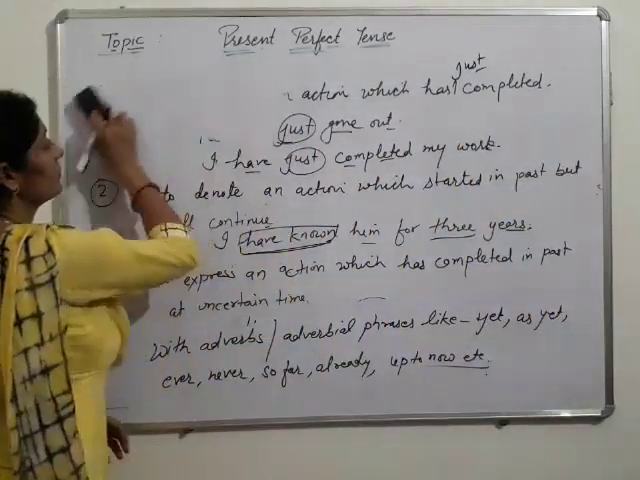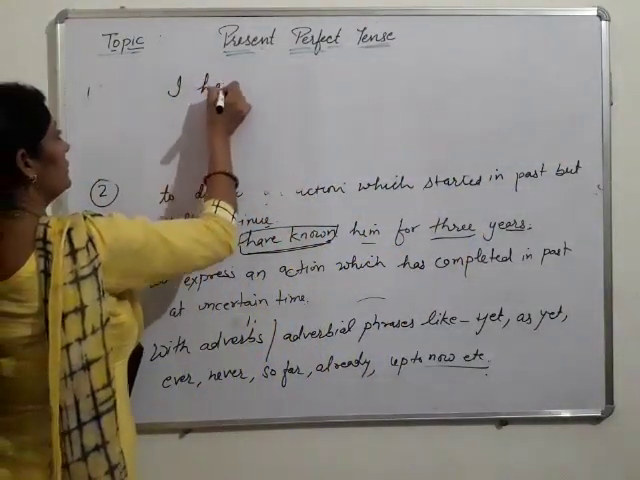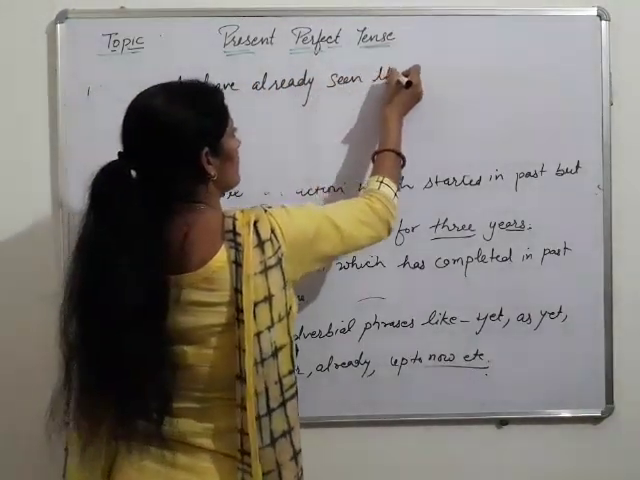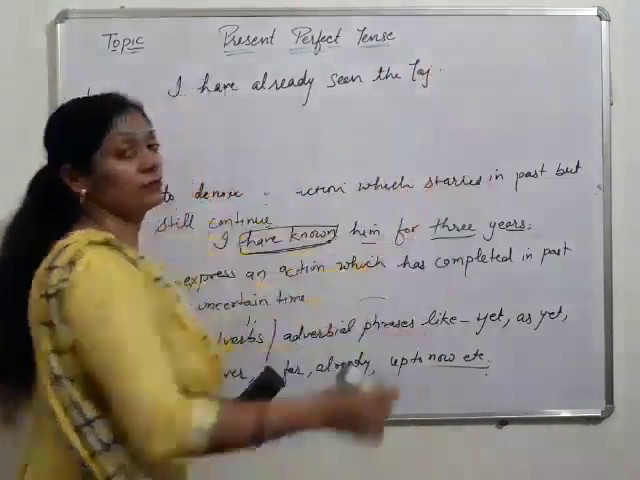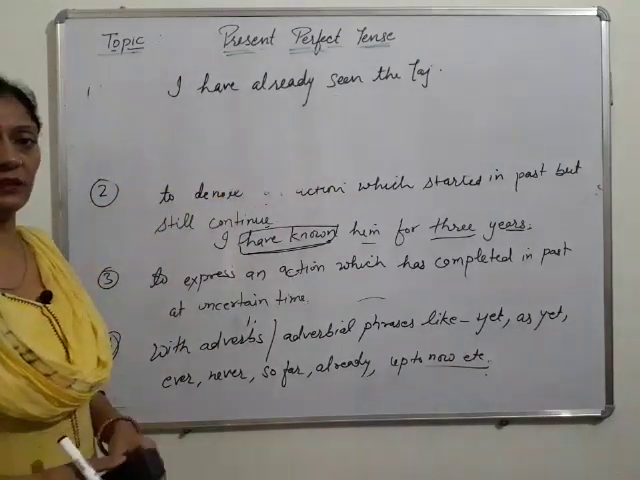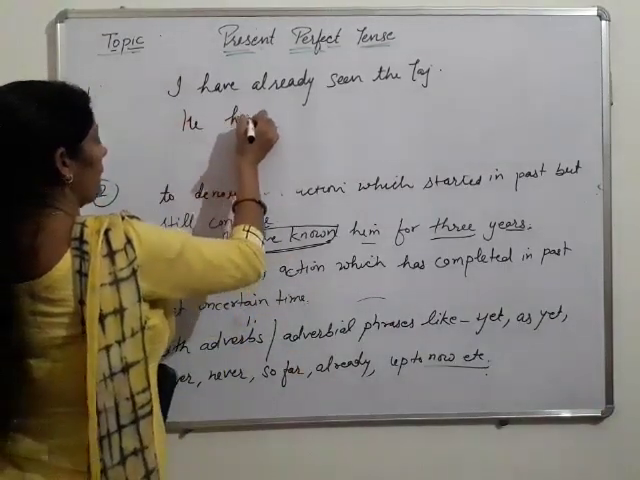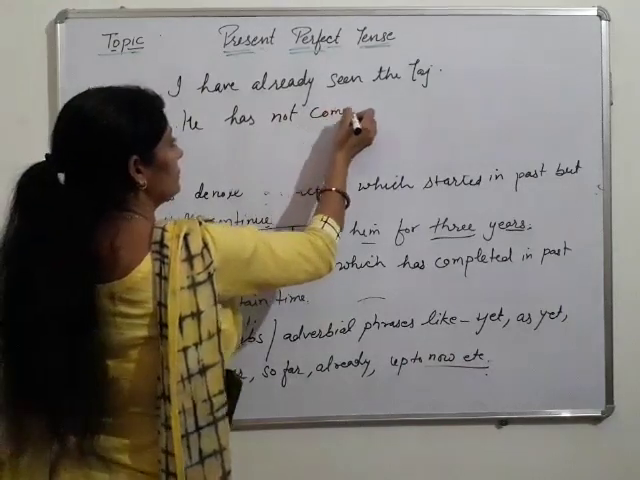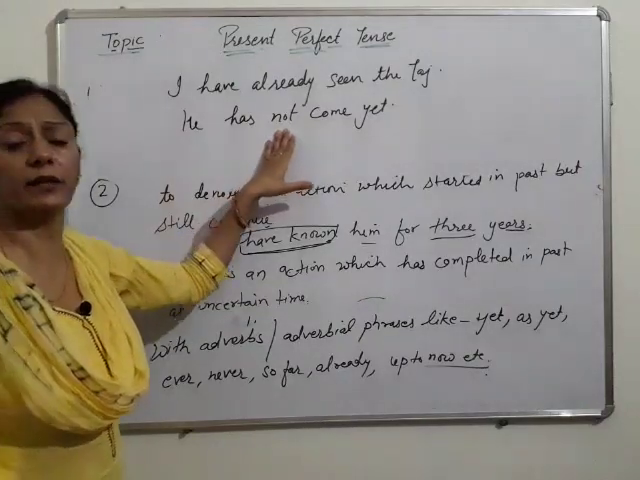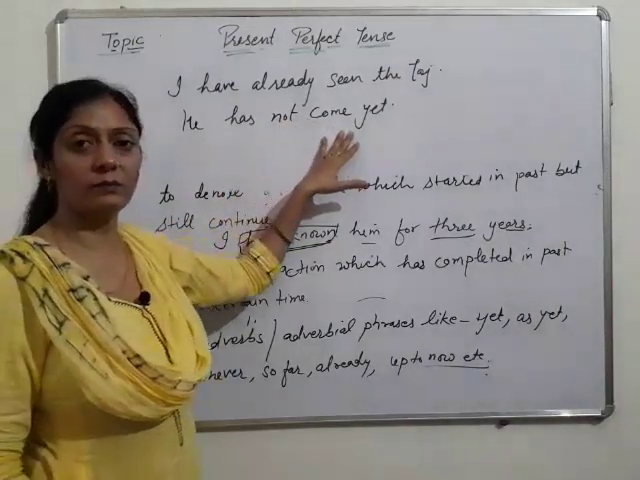For example, I have already seen the Taj. Already is given there. You can also take any other example: he has not come yet. Yet is used mostly in negative or interrogative sentences. In affirmative we don't use this one. So, he has not come yet.